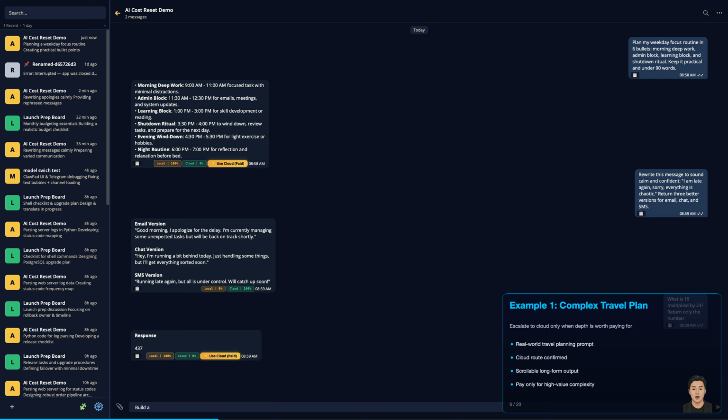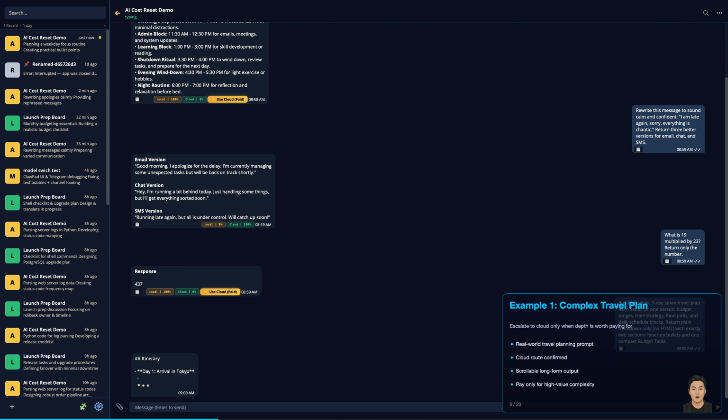Now we ask for a full 7-day international travel plan with budget logic and schedule structure. This is where cloud depth earns its cost, so ClawPad escalates automatically. You can see the long output while I scroll: itinerary, transport decisions, and budget table all in one result. For this kind of complex planning, I want options, trade-offs, and clear next actions, not a short generic answer.